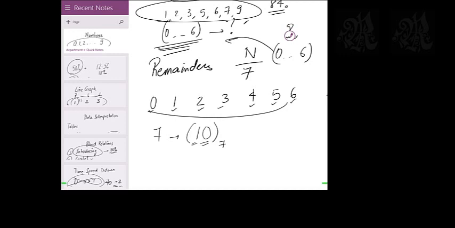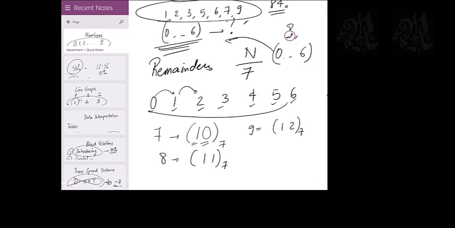Are we clear on this? Nothing ahead of 1 cycle. What will be 8? 8 is 1 ahead of 1 cycle. What will be 9? 9 will be 2 ahead of 1 cycle. Now our job is not to count actually, because if we keep counting, you'll go mad.